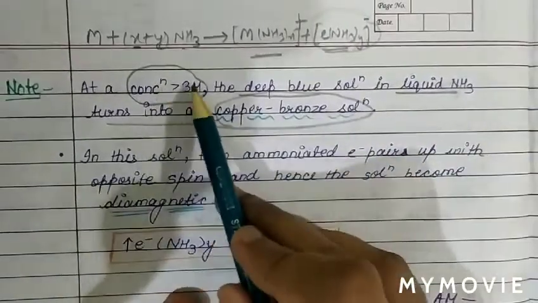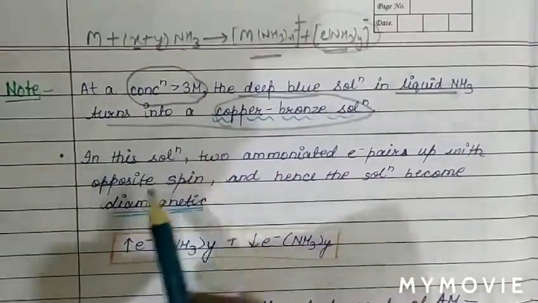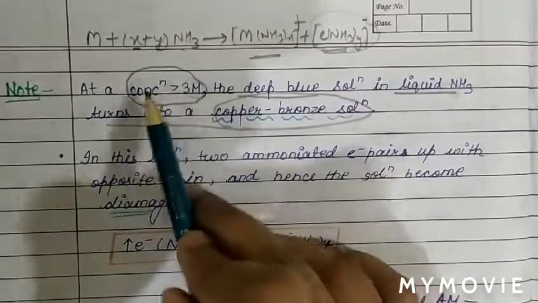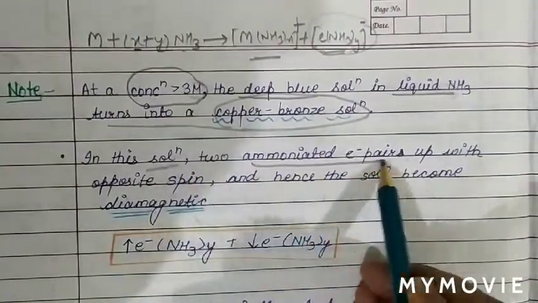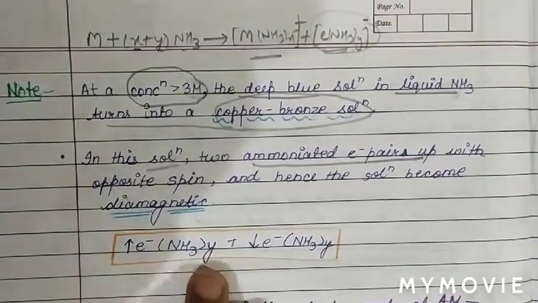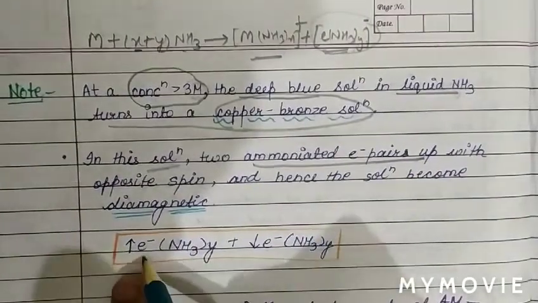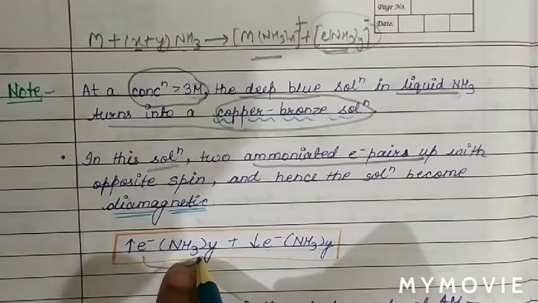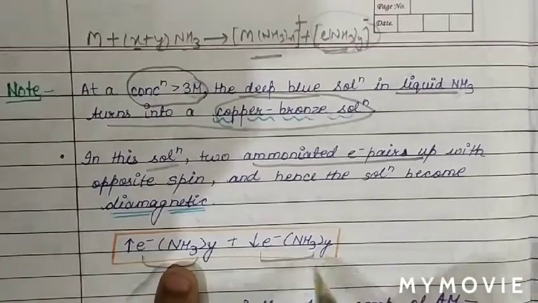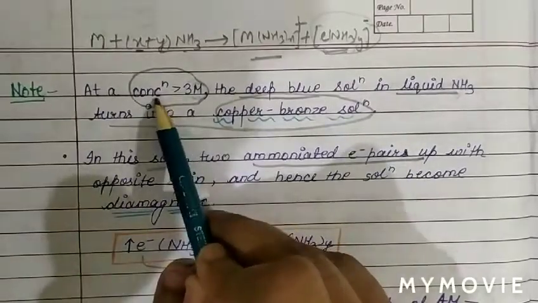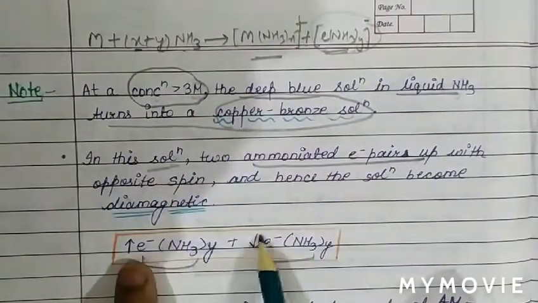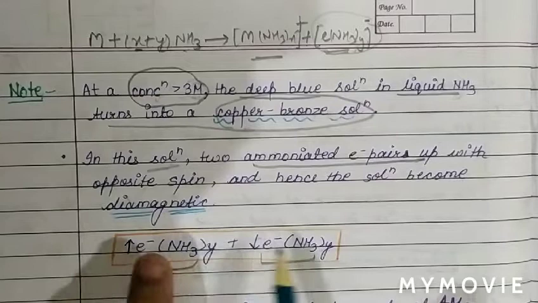So what happens when the concentration is more than 3 molar? Here we can see two ammoniated electrons: this is one ammoniated electron, and this is another. When the concentration is more than 3 molar, these two electrons pair up with opposite spin.